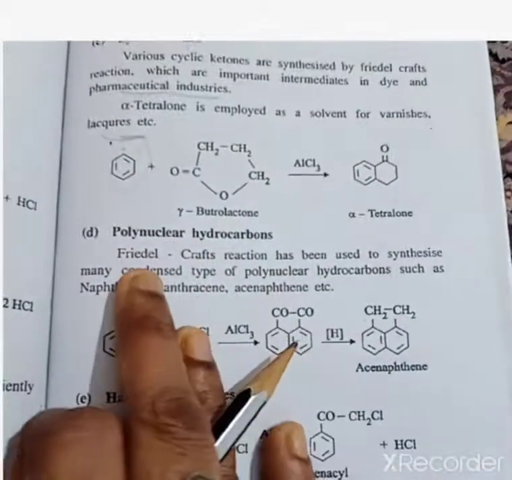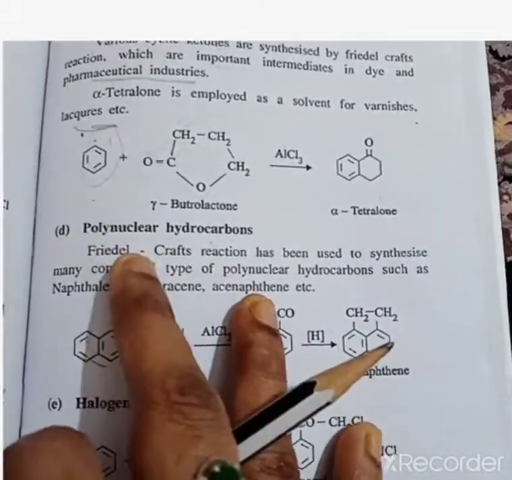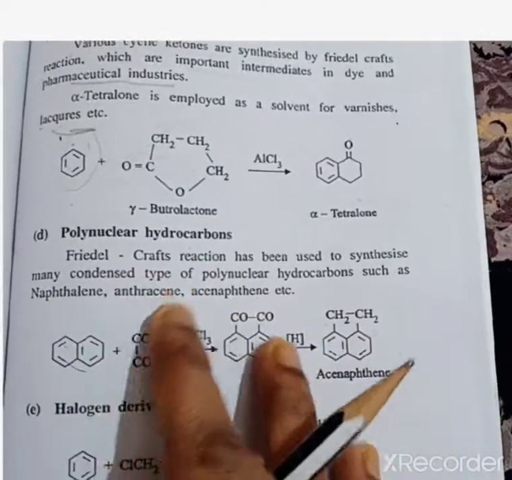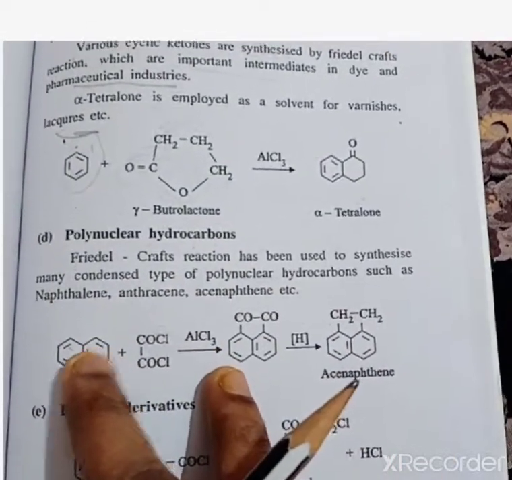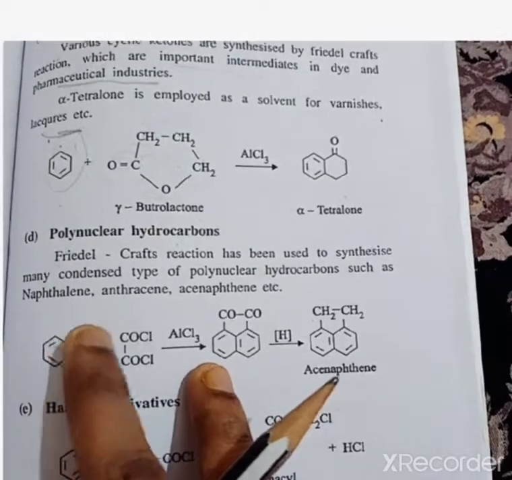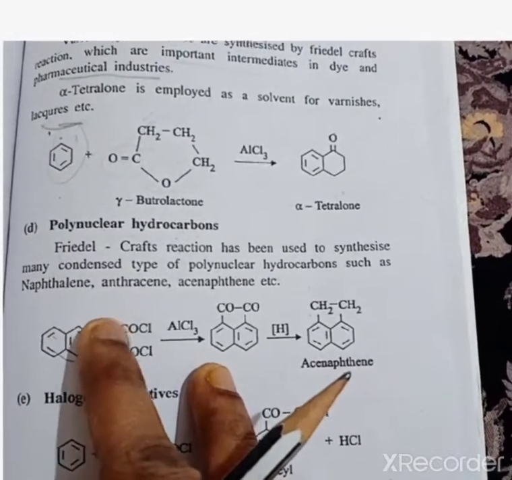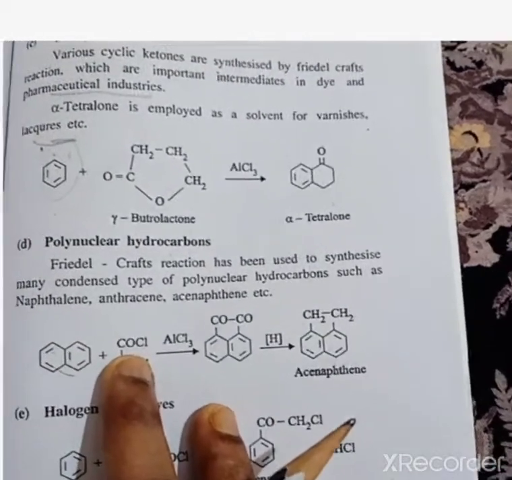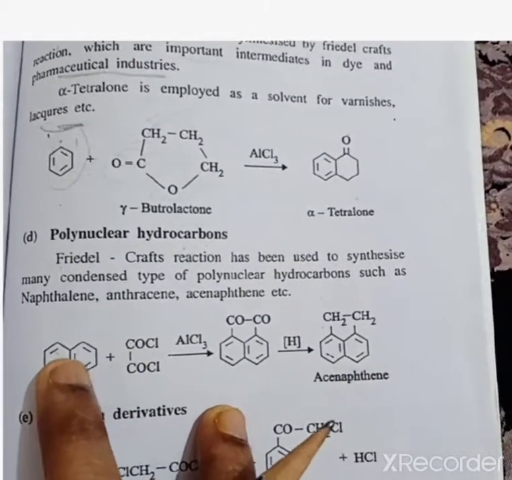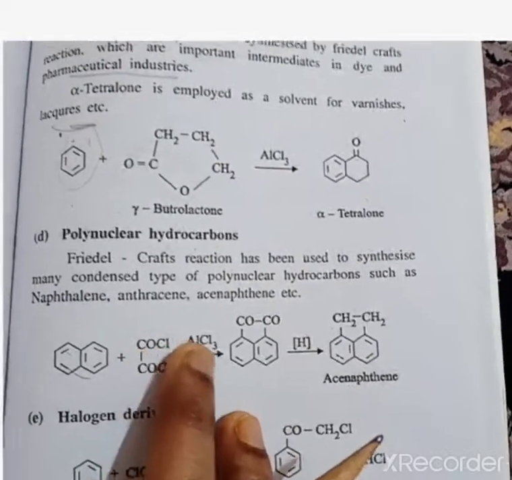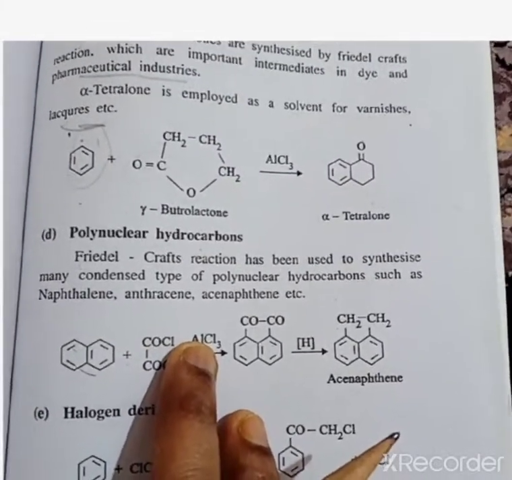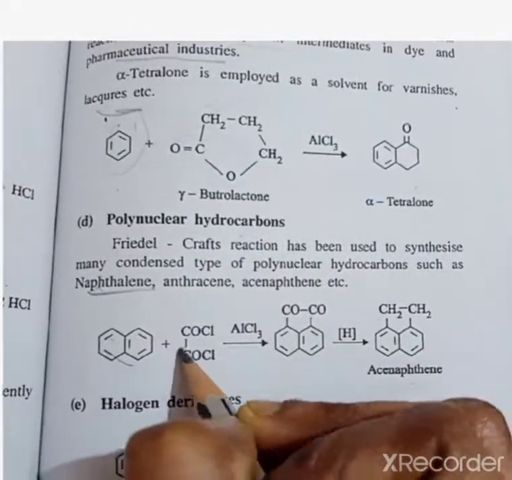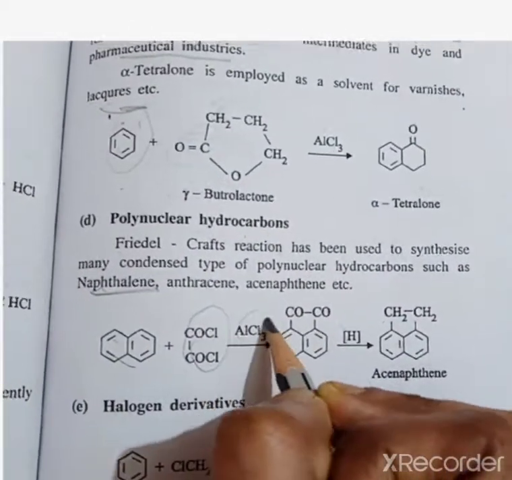Okay, coming on to the polynuclear hydrocarbons. Poly means a large number of molecules. It is a condensed type of ring system. Here it is a naphthalene product. To naphthalene, again one benzene is added, and it is said to be anthracene. It is reacted with an alkyl group, 2 moles of alkyl group. Naphthalene reacted with an alkyl chloride in the presence of AlCl3 catalyst.